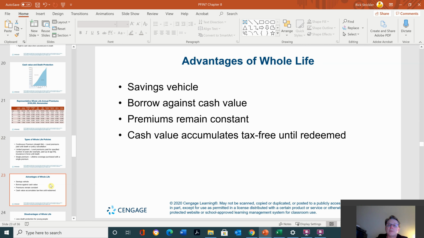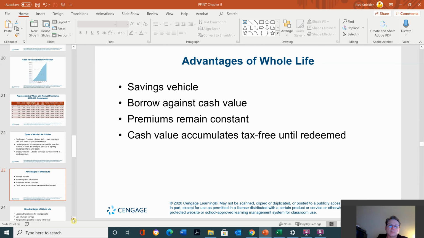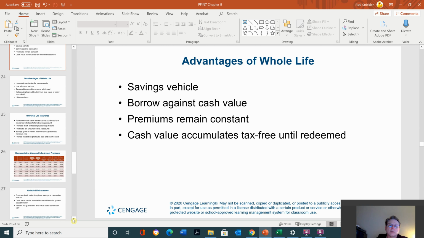Advantages of whole life: savings vehicle, borrow against cash value, premiums remain constant, cash value accumulates tax-free until redeemed. And if you borrow against it, you have to pay it back, but there's no taxes involved. So that's the advantage of it. But you do have a fee that you have to pay.